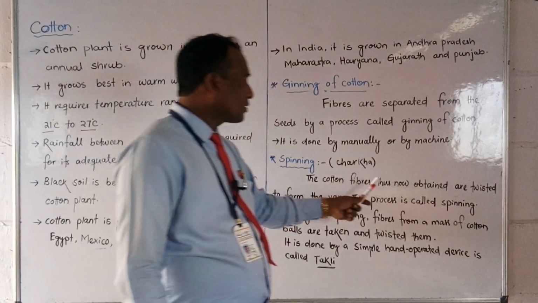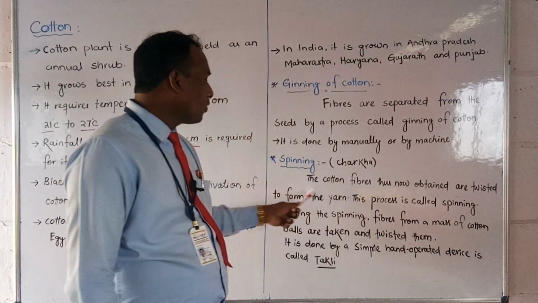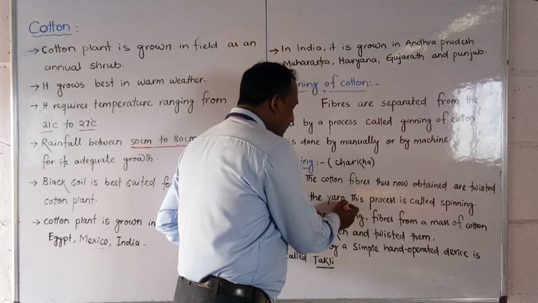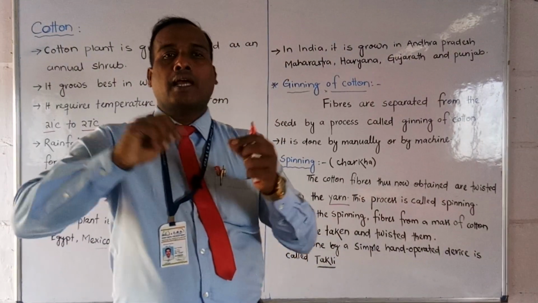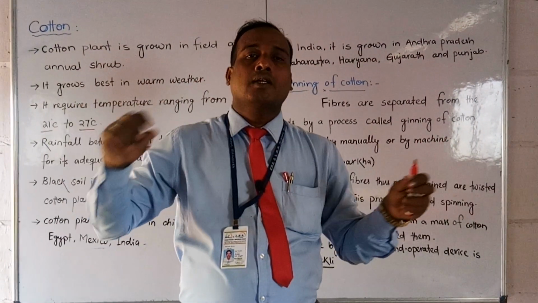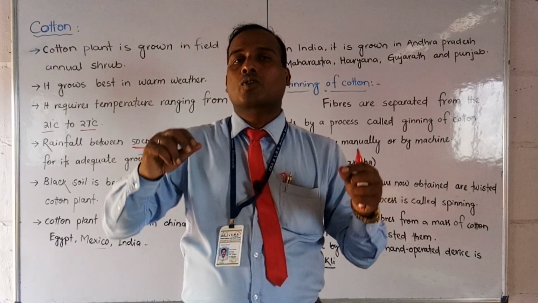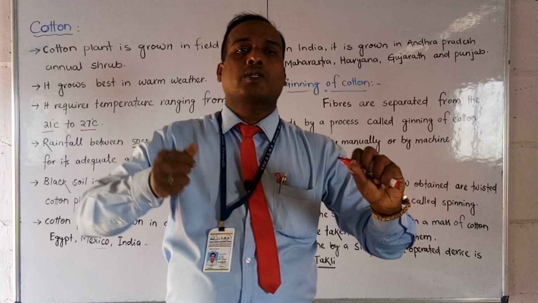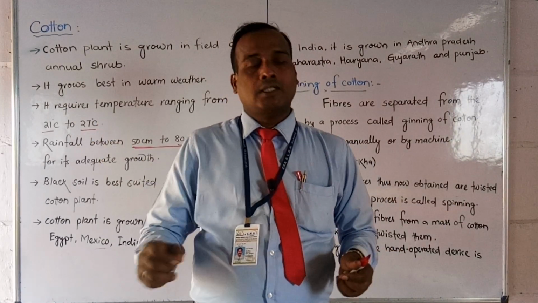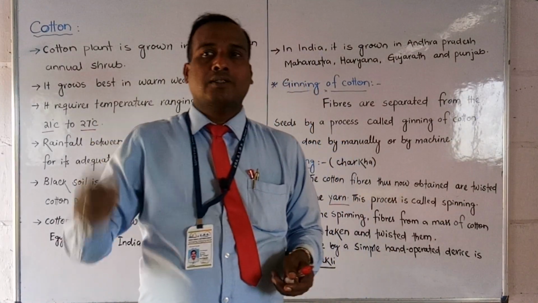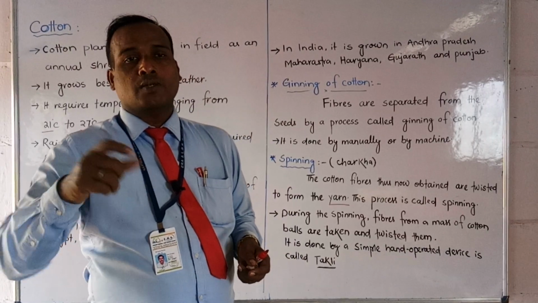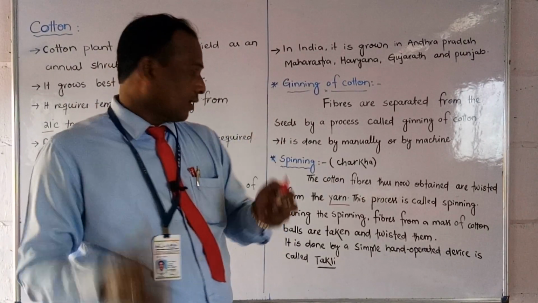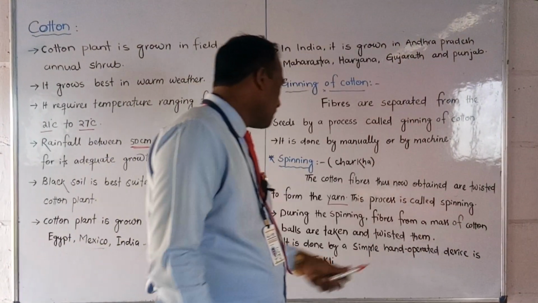The cotton fibers are twisted to form yarn. Yarn means thread-like strands. So when we make yarn, we make threads, one strand from 3 or 4 cotton fibers twisted together, and that is called yarn. It is made with the help of a simple machine called a charkha. This process is called spinning.